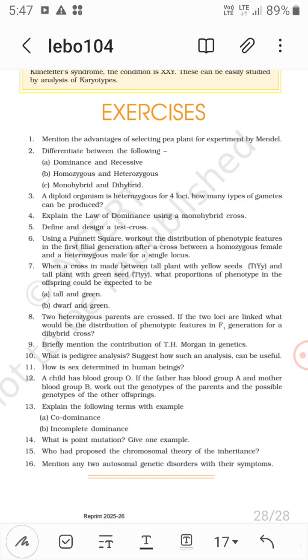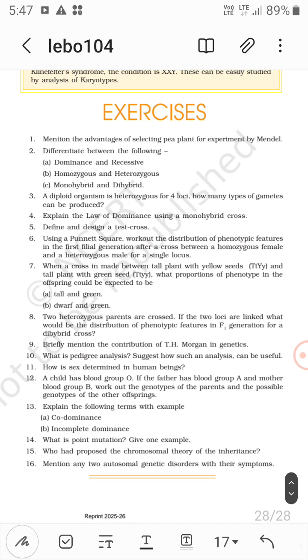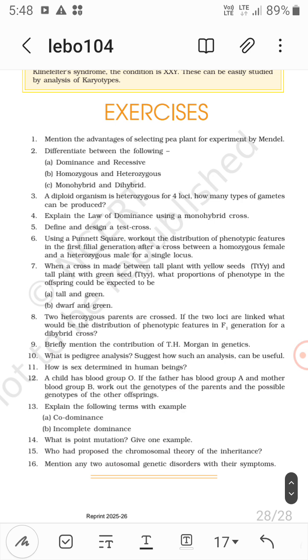As you can see, when you cross capital T small t with capital T small t, you will find there is 50% tall. And what about the green? When you cross with small, you get 100% green.